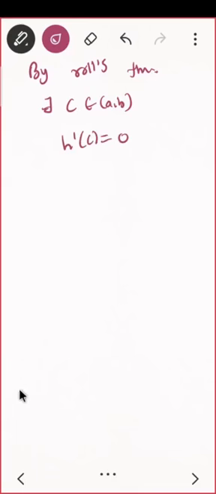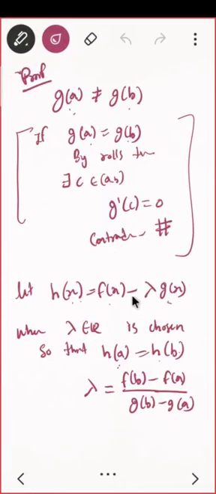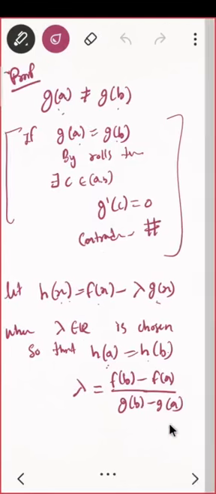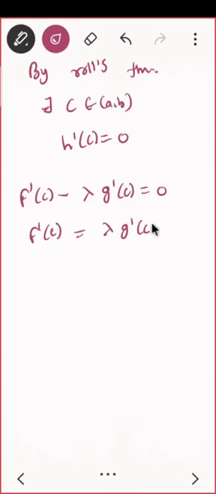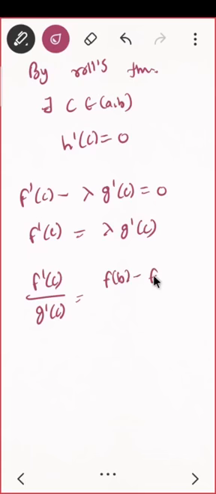So what will be h dash of C? Look, lambda is a constant for me, so it will be f dash of C minus lambda into g dash of C equal to 0. That means what? F dash of C equal to lambda times g dash of C. That means f dash of C upon g dash of C is equal to lambda, which is the same as f of b minus f of a upon g of b minus g of a. That's it, we are done.